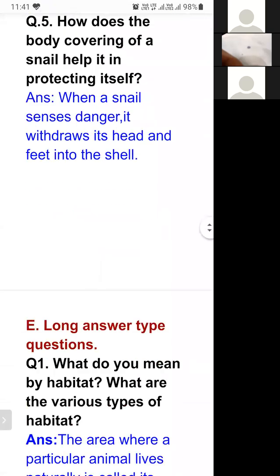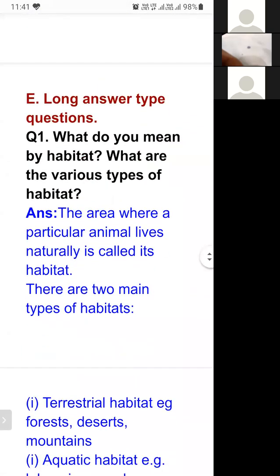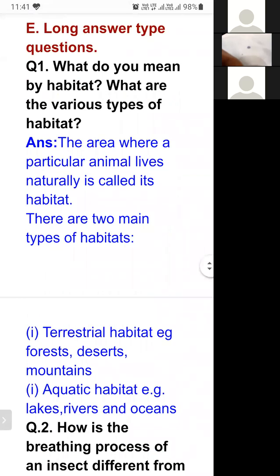Now let's start the explanation of long answer type questions. Student, first question, what do you mean by habitat? What are the various types of habitat?